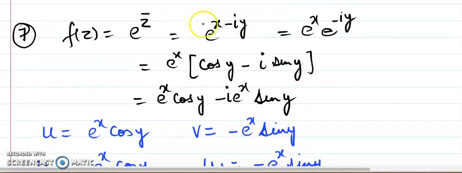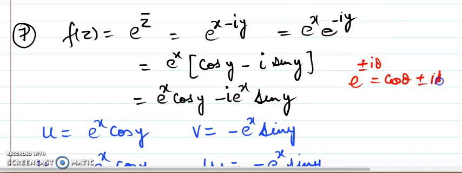This is my last example of this discussion. f(z) is equal to e to the power z bar, e to the power x minus iota y. Bar means it is a conjugate, so we apply the exponent rule. When the base is the same, powers are added, so here it is minus iota y. Now when you simplify, Euler's formula is used: e to the power plus minus iota theta can be written as cos theta plus minus iota sine theta. What does it mean? If you have a positive, you keep a positive. If you have a minus, you keep a minus in between. So I have a minus here, so I'll keep minus on this side.